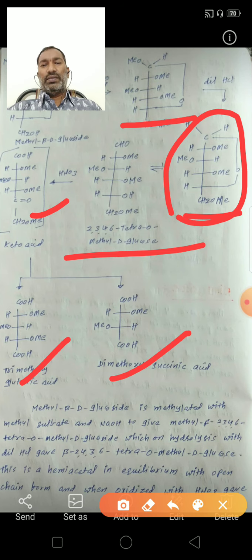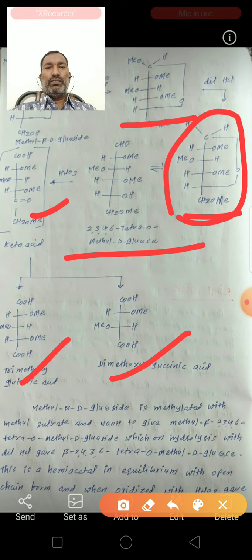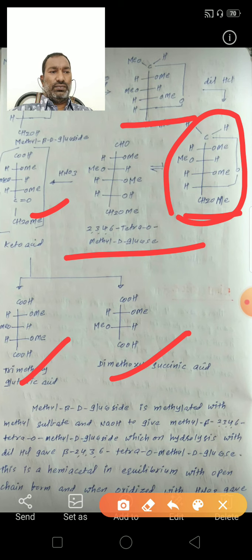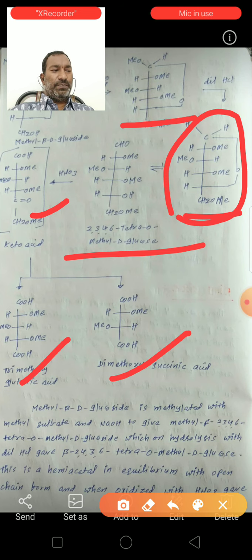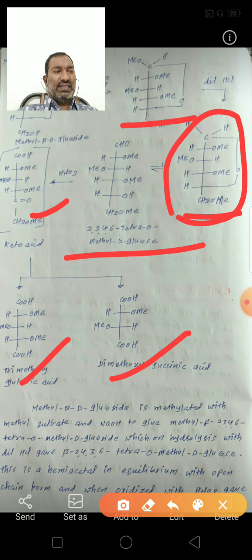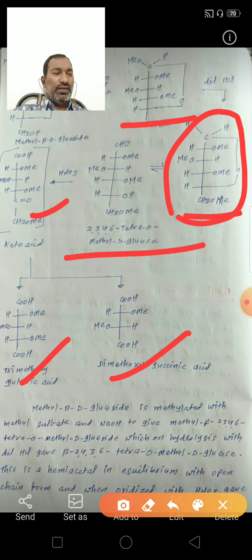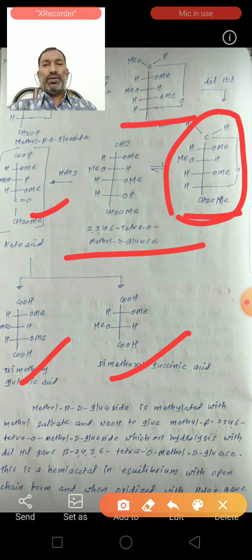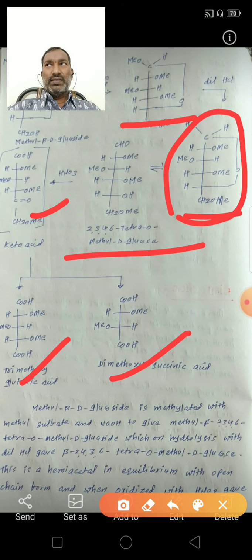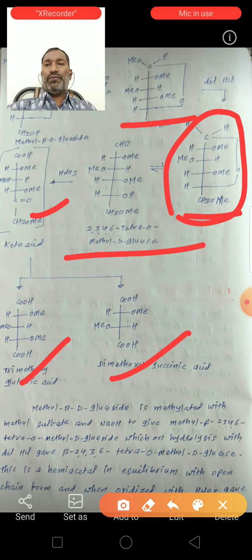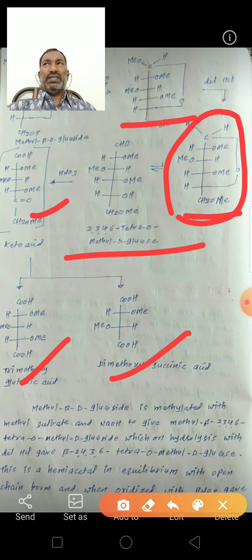So the above reactions give the information that glucose exists in the pyranose structure only, not the furanose form. The pyranose structure is somewhat more stable than the furanose structure. So D-glucose exists in the pyranose cyclic form.